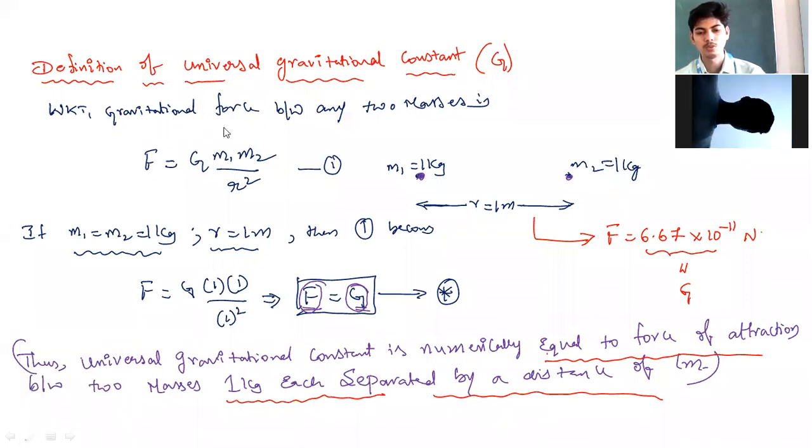In order to define universal gravitational constant, you need to write the formula for gravitational force between any two masses. We know that gravitational force between any two masses is given by F is equal to G m1 into m2 divided by r square. Take m1 and m2 to be equal to 1 kg and let r be equal to 1 meter. m1 is 1 kg, m2 is 1 kg, and r is 1 meter.